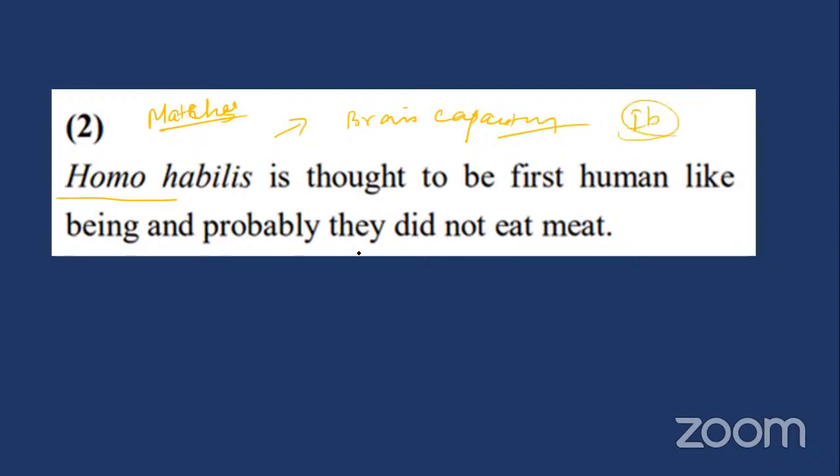And also what happened? Who started to eat the meat? This is also very, very important. Homo habilis also ate meat, but it is not the first human being. That is very, very important.